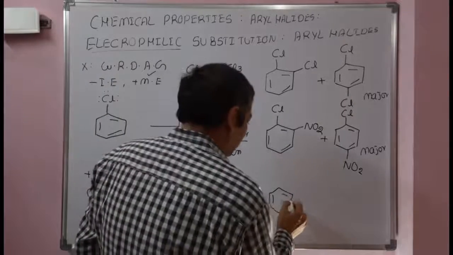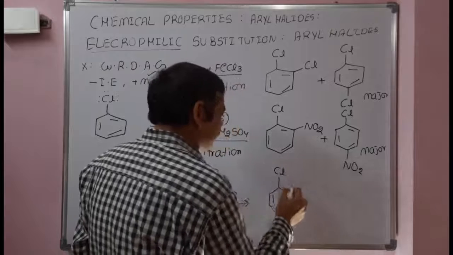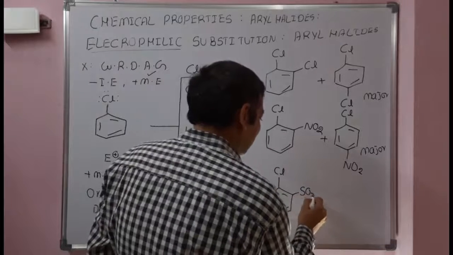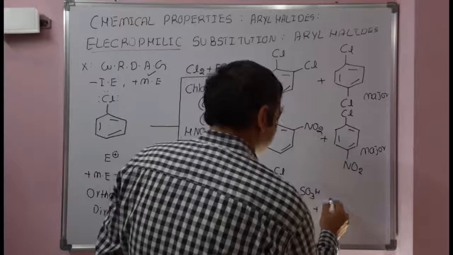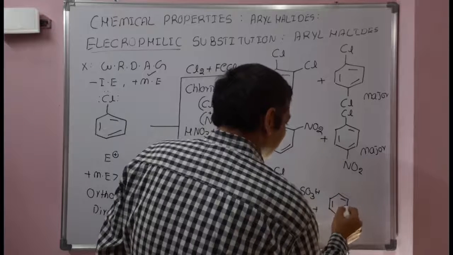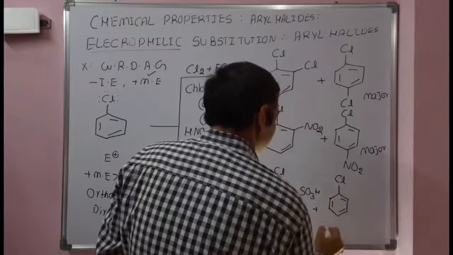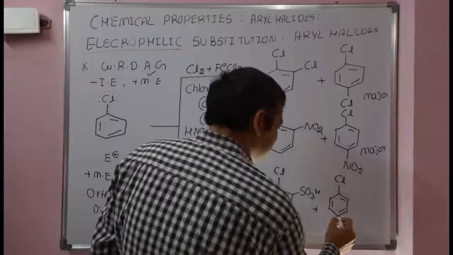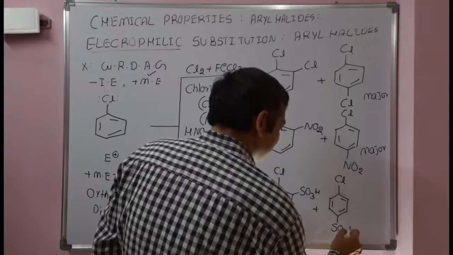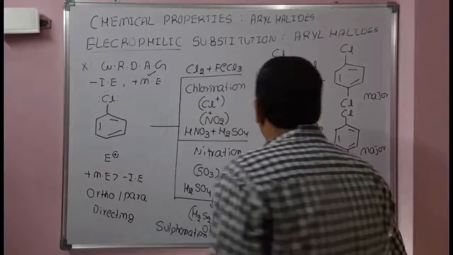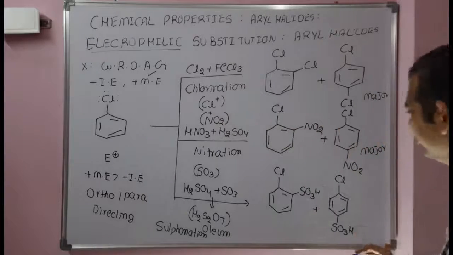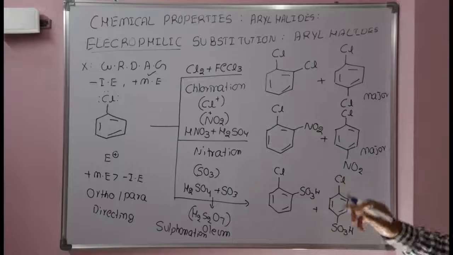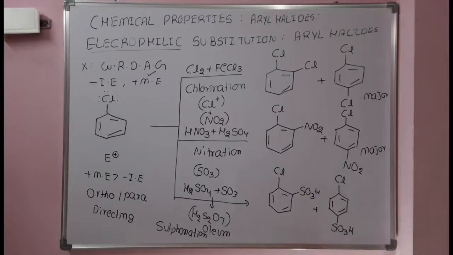Regarding the mechanism, you can check my previous video. 2-chlorosulfonic acid plus 4-chlorosulfonic acid will be obtained when chlorobenzene undergoes electrophilic substitution with sulfuric acid and sulfur trioxide, known as oleum. The electrophile, sulfur trioxide, will attack at the ortho position as well as the para position. Among the ortho and para products, the para product is the major product.